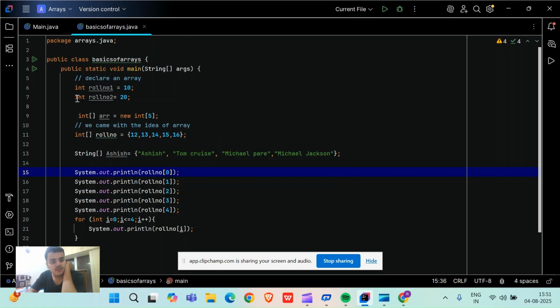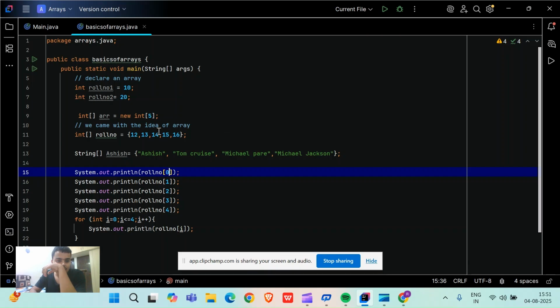Here I have created one array. Don't panic, I'm coming to what an array is. I have created an array for storing the roll numbers of 5 students. In one line itself I have declared an array. Simple, right? I'm good to go.